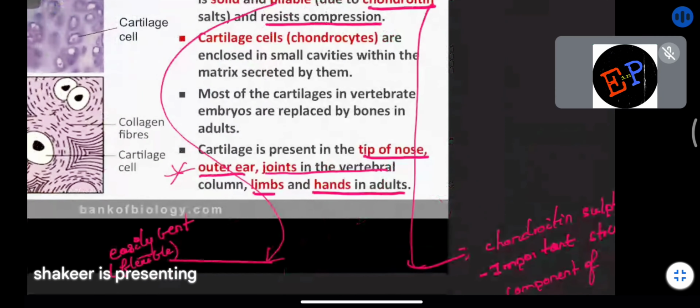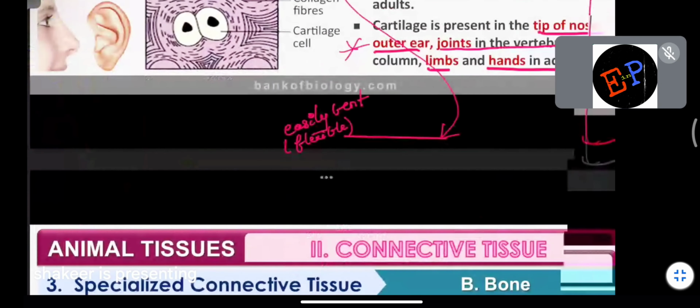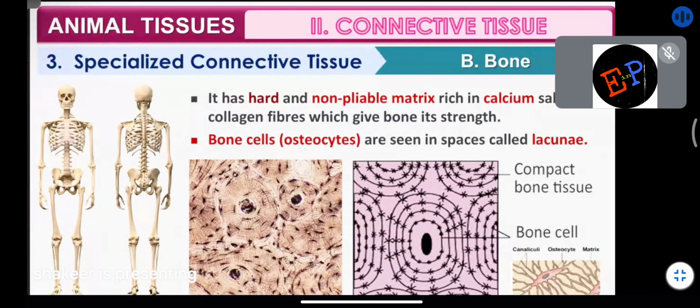Now what is meant by pliable and what is meant by chondroitin, I have written here. So you can study it. Clear? Then next we are studying about bone. So just like cartilage, bone is also similar. In cartilage, you will find cartilage cells, and they are connected by a matrix which is flexible and incompressible. But in the case of bones, it is made up of bone cells. Bone cells are present, but they are surrounded by an intercellular matrix which is not pliable. You cannot bend it. That is not flexible.